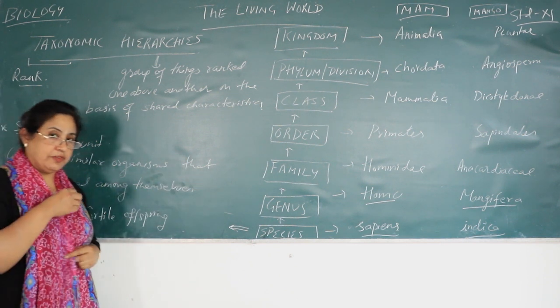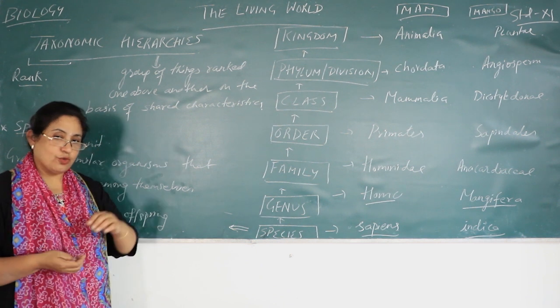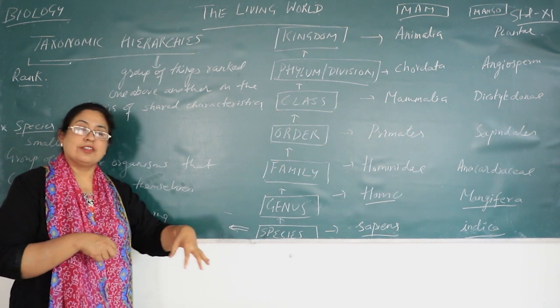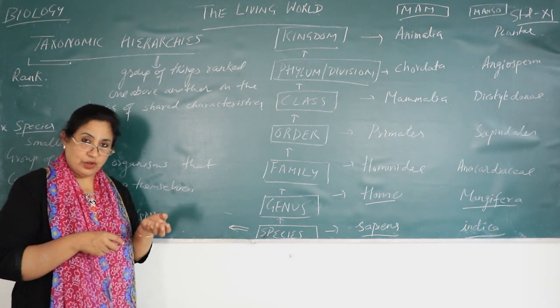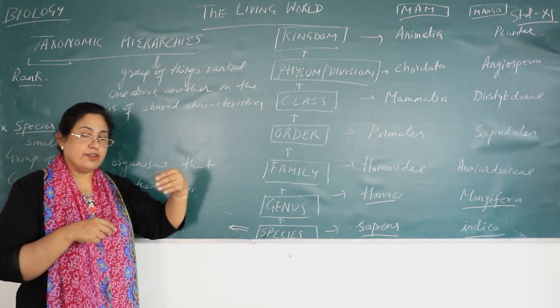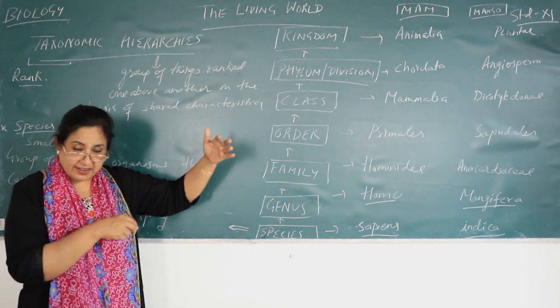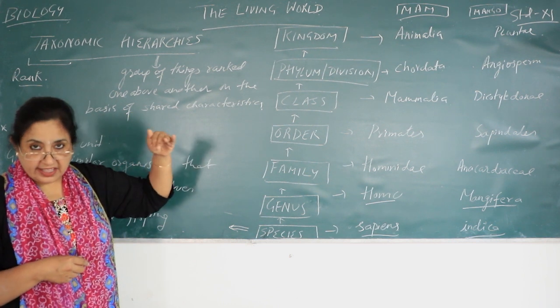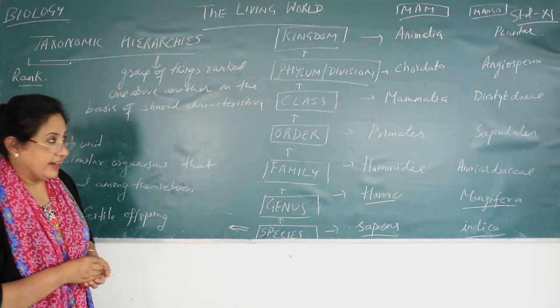Even in the home, if you see the hierarchy, the youngest child is the smallest person in the home. Then the elder brother will naturally be elder to him. Then your mother, father, then your grandparents. So that way there is a ranking even in the home. So that is called hierarchy. Okay.